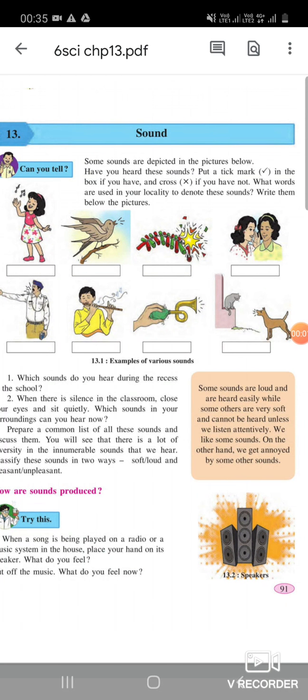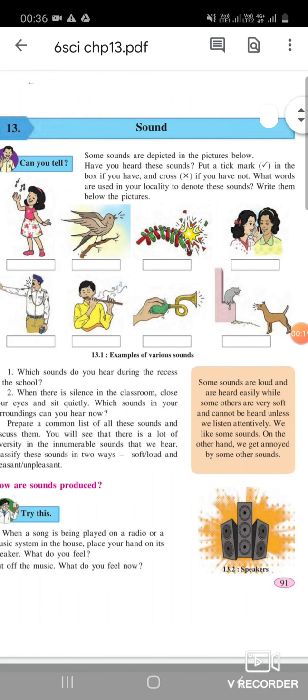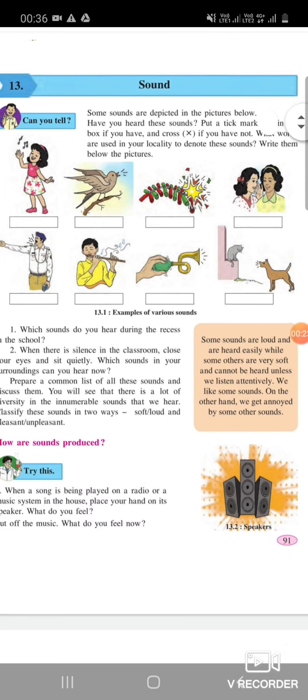Hello students, today we are going to read chapter 13, Sound. Can you tell? Some sounds are depicted in the pictures below. Have you heard these sounds? Put a tick mark in the box if you have and a cross if you have not. What words are used in your locality to denote these sounds? Write them below the pictures.